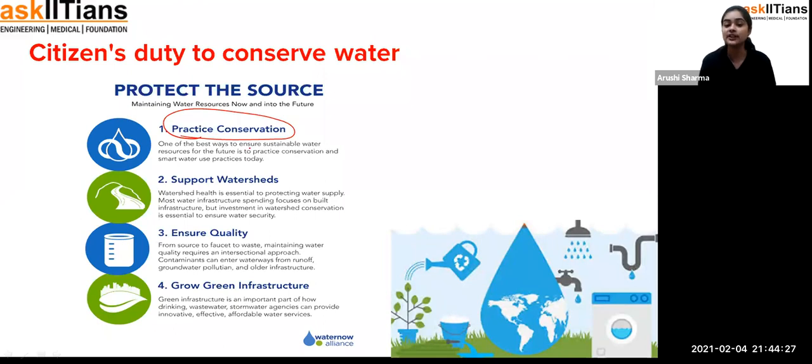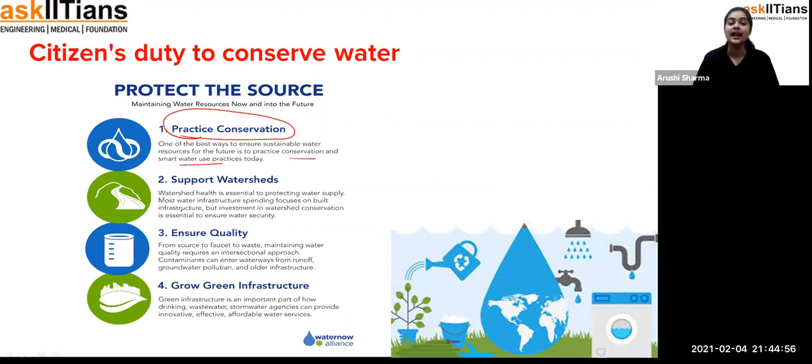One of the best ways to ensure sustainable water resources for the future is to practice conservation and smart water use today. Exactly, student, as I told you, if you are washing your clothes, you can use that water for cleaning the roads or some area outside your house, or to clean your cars or bicycles, so that there will be less use of fresh water. So the first step is to practice conservation.